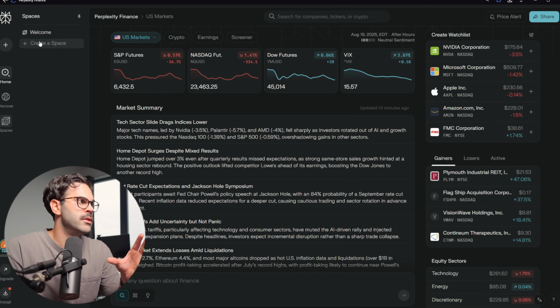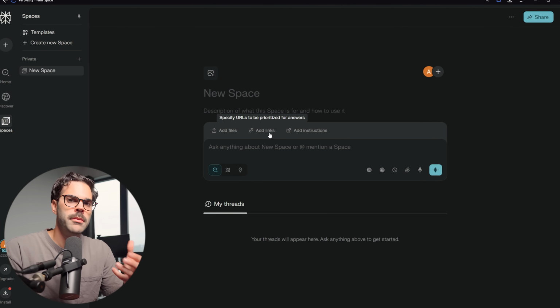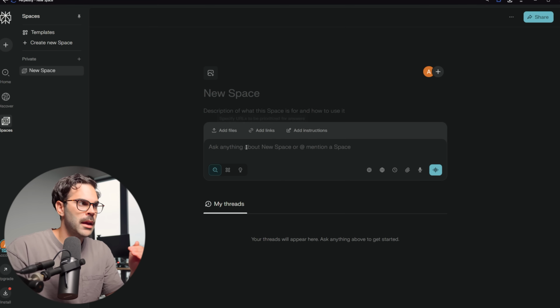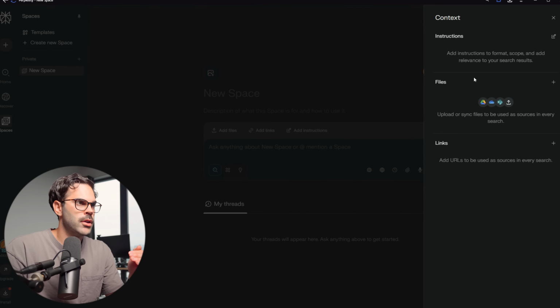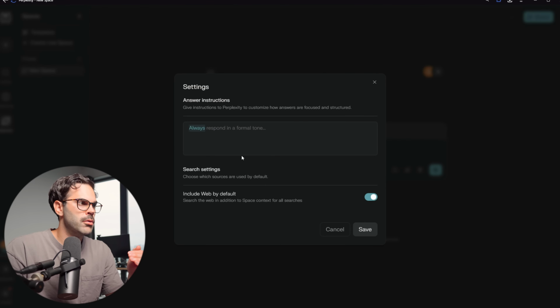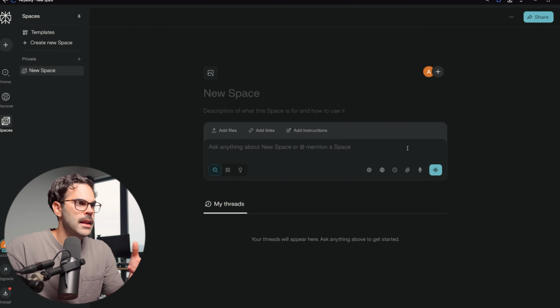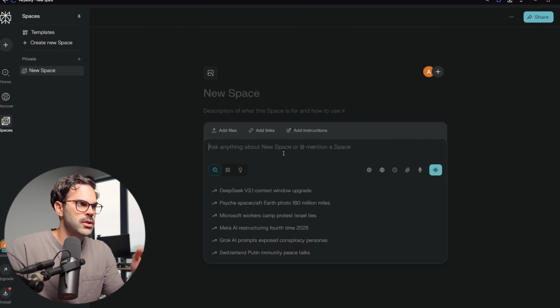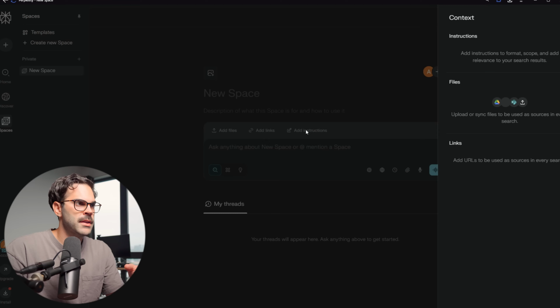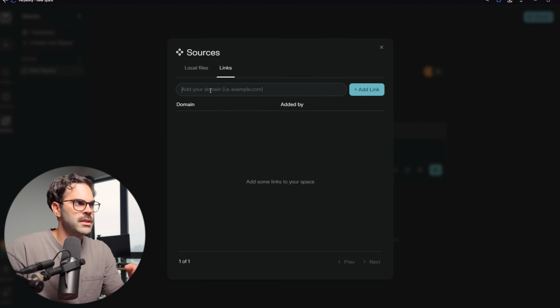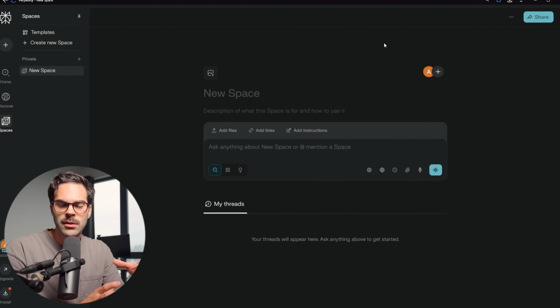Something else that you can do is create a space. A space is going to be a research tool, and you're going to be able to create your own prompt. So if you want to always research who's the CEO of a company, what's the latest news, and what their earnings or growth have been in the past, and you want a certain template, you can also add instructions. You're going to go over here and create your whole prompt about what you want. And then every time you do a research, you can just type in what you want, maybe select some specific sources, so add some links to the sources that you want, and it's going to really search those specific sources and be able to give you a real idea of what's going on.